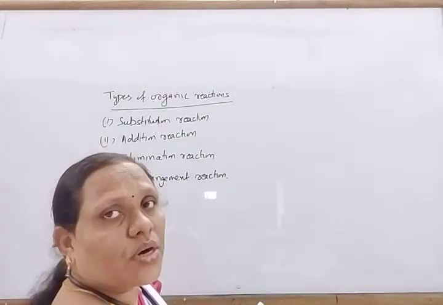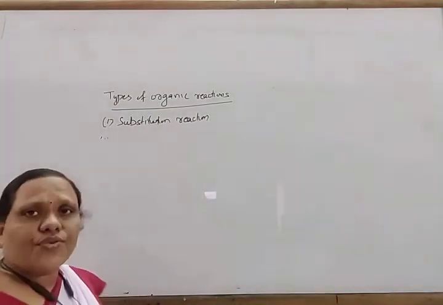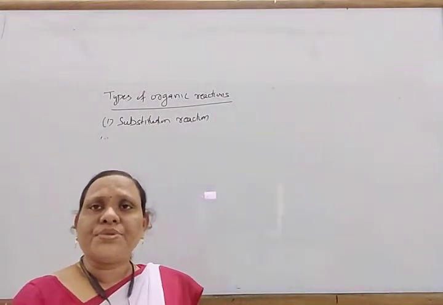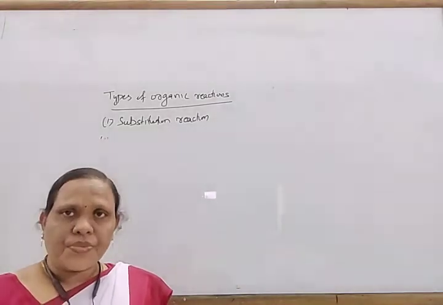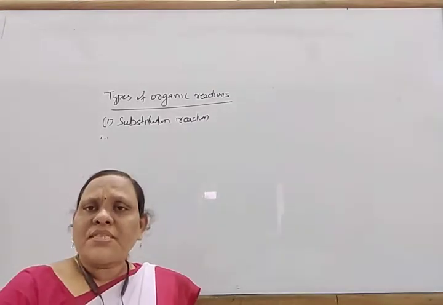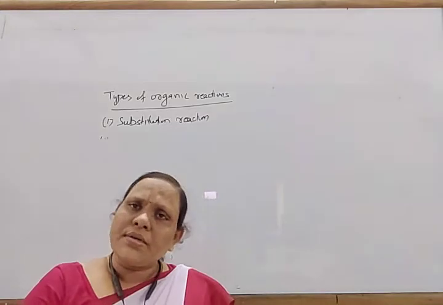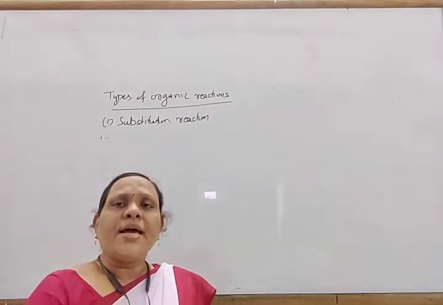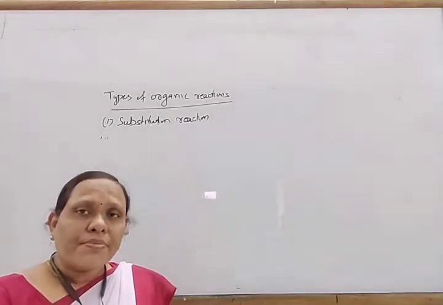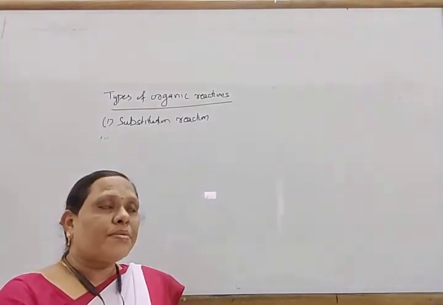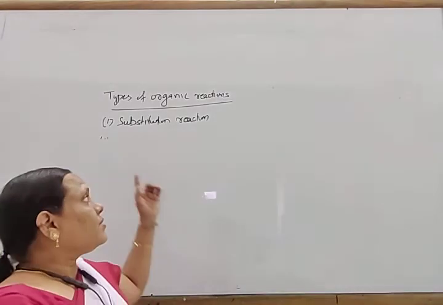First, let us know what is this substitution reaction. The chemical reaction where one atom or group of atoms is substituted by another atom or group of atoms is called a substitution reaction. This is just like the double displacement reaction in ionic compounds. This reaction is again classified into three types, depending on what type of attacking reagent attacks or what type of group is substituted.